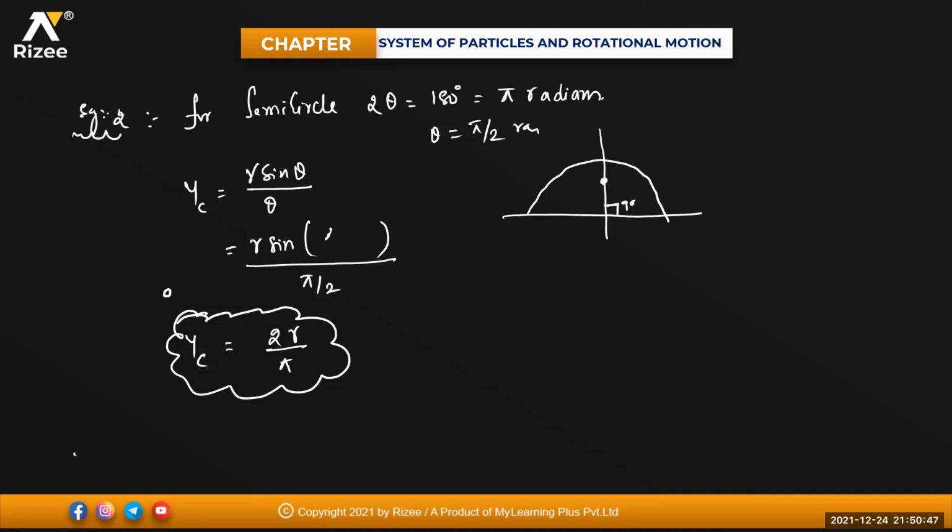This one will be equal to pi by 2, isn't it? So sine 90 will be equal to how much, beta? Sine 180 divided by 2 is sine 90. Sine 90 is nothing but 1, divided by pi by 2. So 2 will be going up. So it is 2r divided by pi. Correct? Okay.